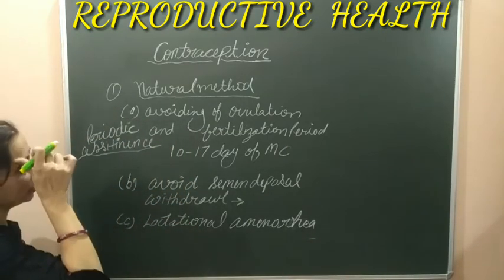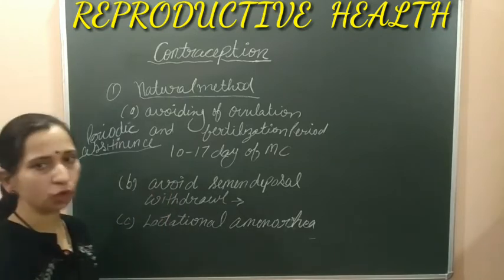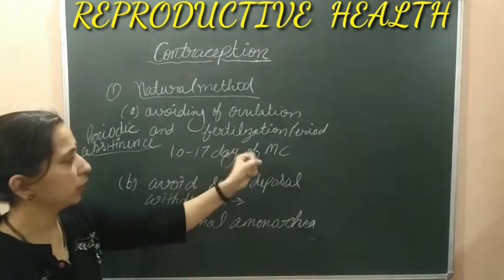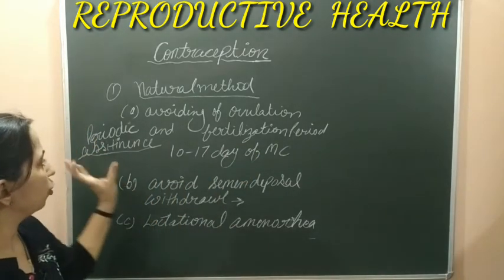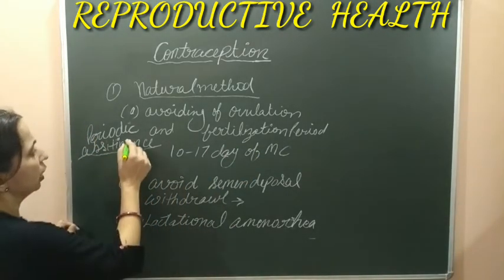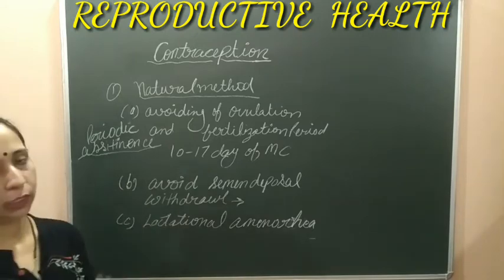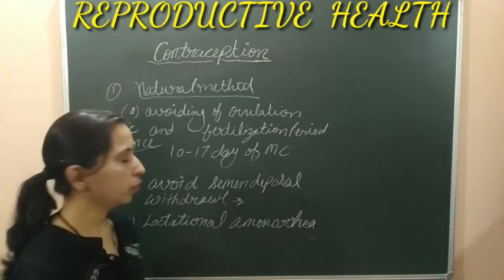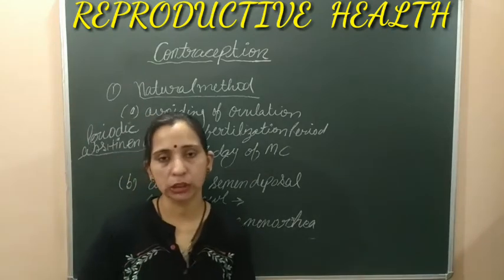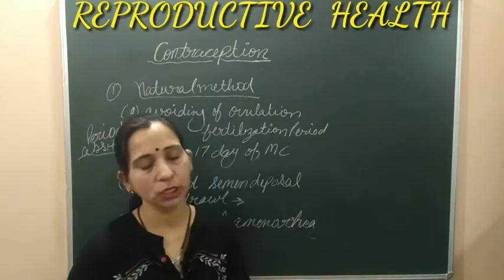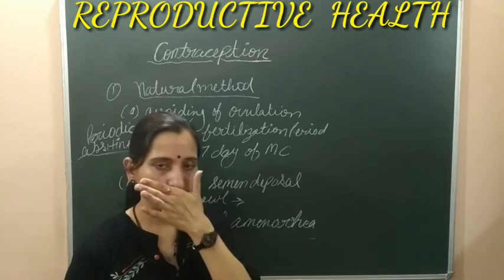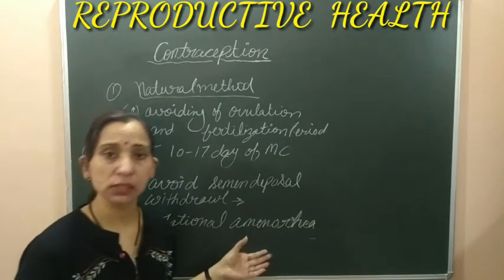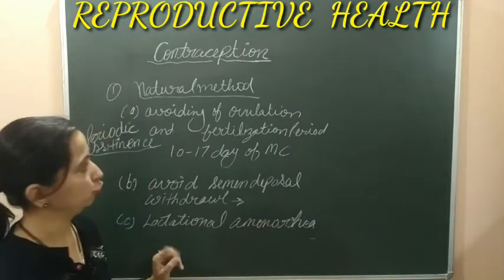Next, these are the natural methods by which the normal physiology is working. First is avoiding the ovulation and fertilization period, also known as periodic abstinence; second is avoiding semen disposal and withdrawal of the penis before ejaculation; and the third is lactational amenorrhea, the period of lactation in which it can be used as a contraceptive period. यहाँ इस time पे pregnancy के chances नहीं होते. So these are some natural methods.